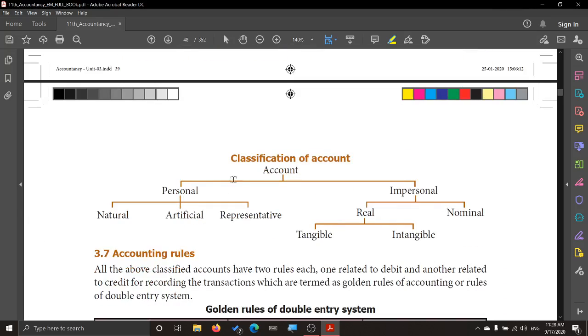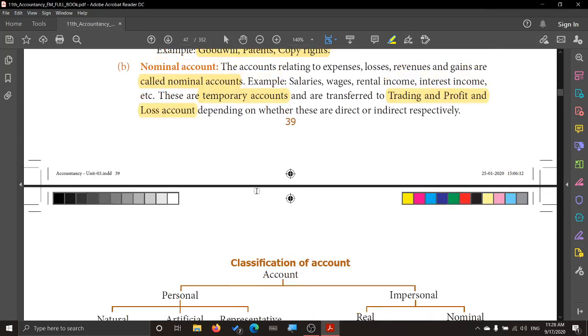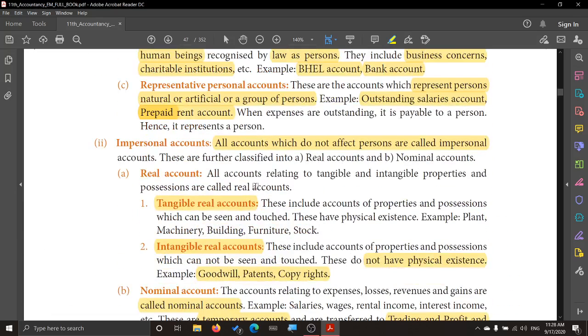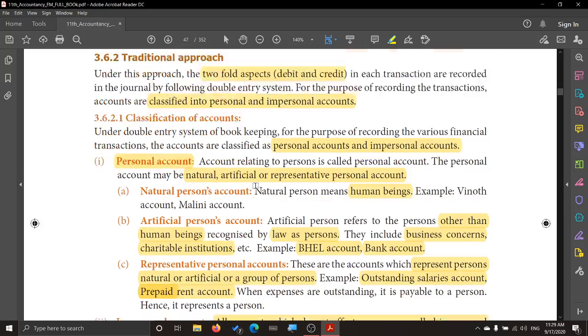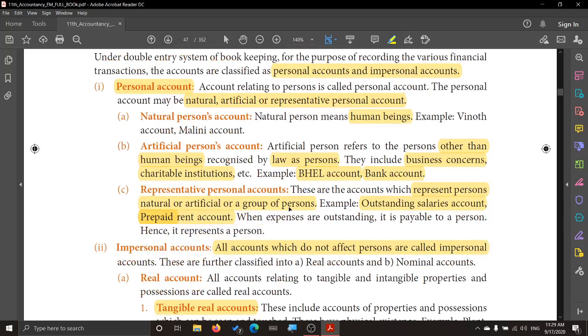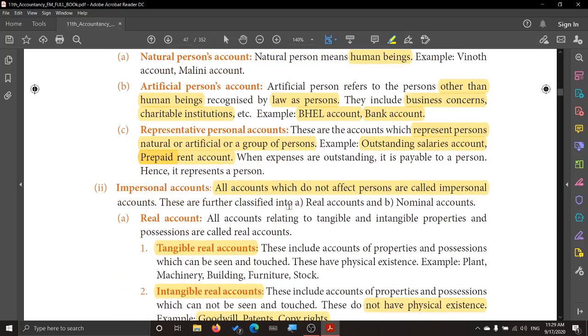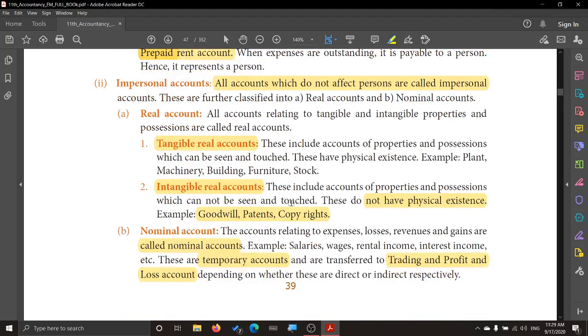Now here you have the classification. Accounts are classified into personal and impersonal. Under personal you have natural, artificial, representative. Under impersonal, real and nominal. Under real you have tangible and intangible. This is how the accounts are classified. This is very important from the viewpoint of the double entry aspect, and you need to know this in detail. So please read this many times and make yourself clear. Go through the video. I hope I'm clear for you.